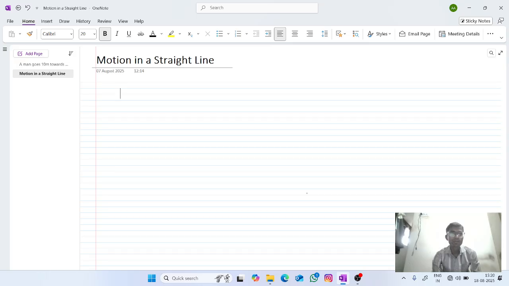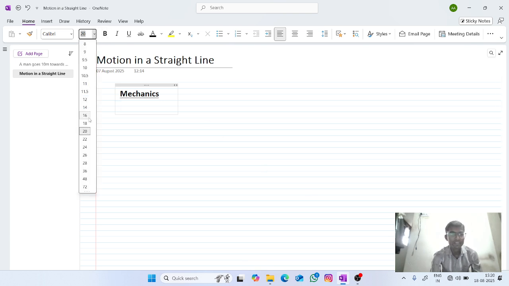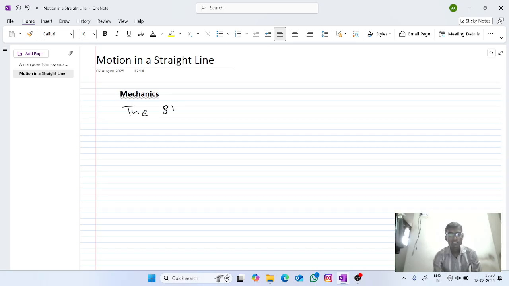Before we learn about motion in a straight line, let us discuss mechanics. What do we mean by mechanics? Mechanics is a branch of physics which deals with the study of rest or motion of a material object.